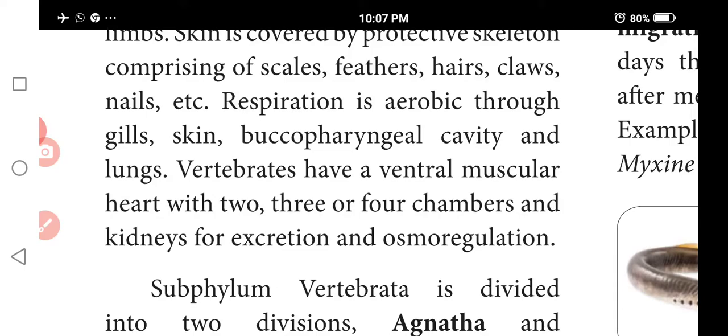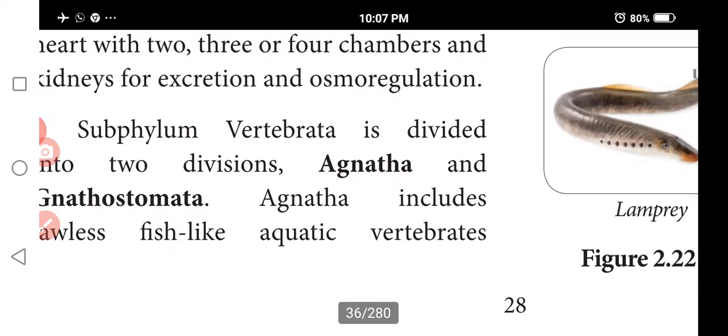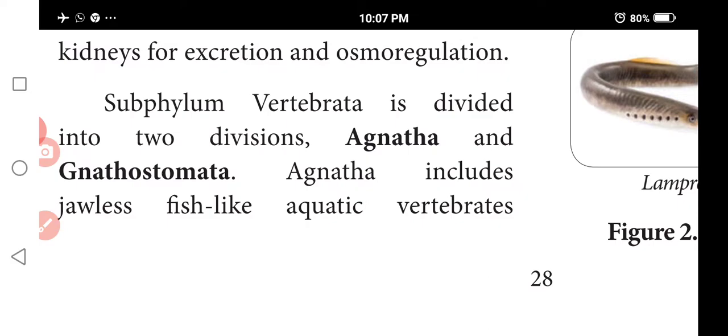The next one is excretion and osmoregulation, which is done by the kidney. The subphylum Vertebrata is again divided into Agnatha and Gnathostomata.